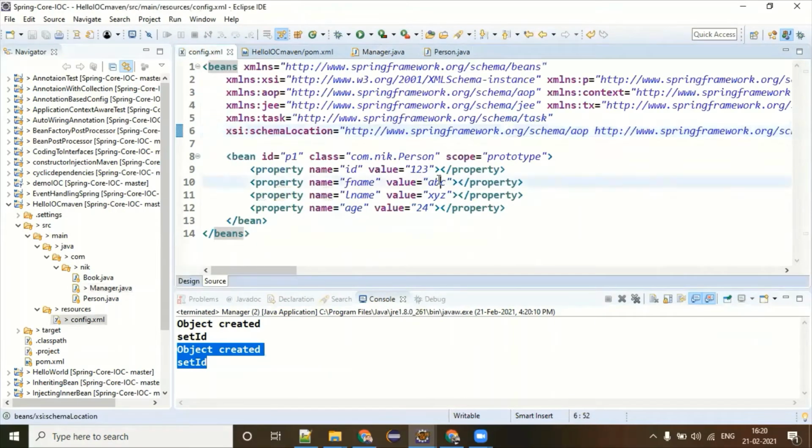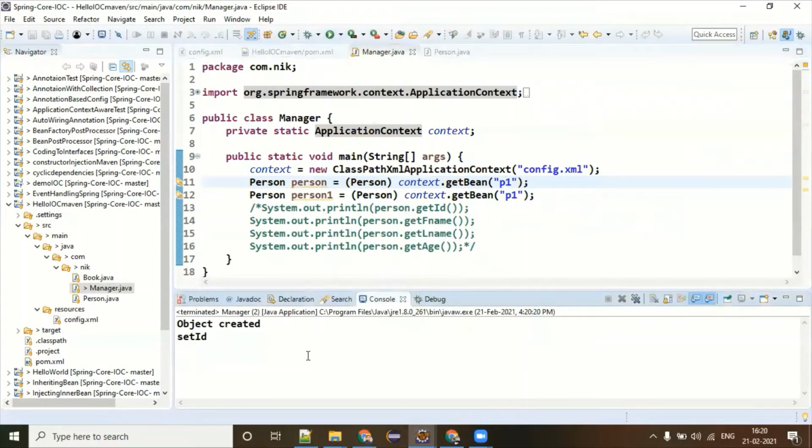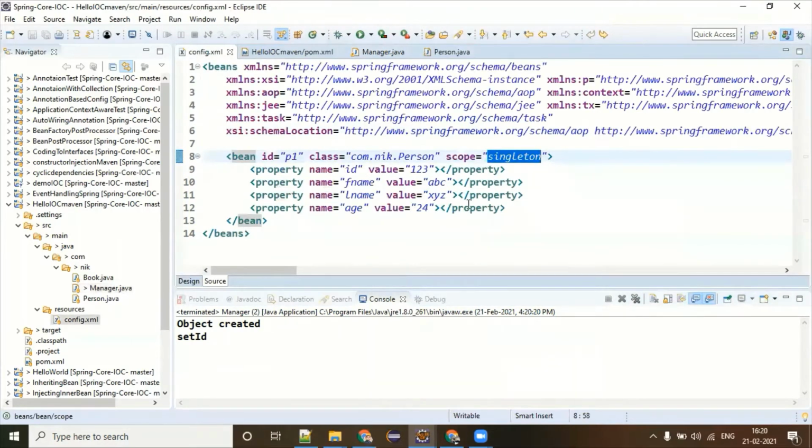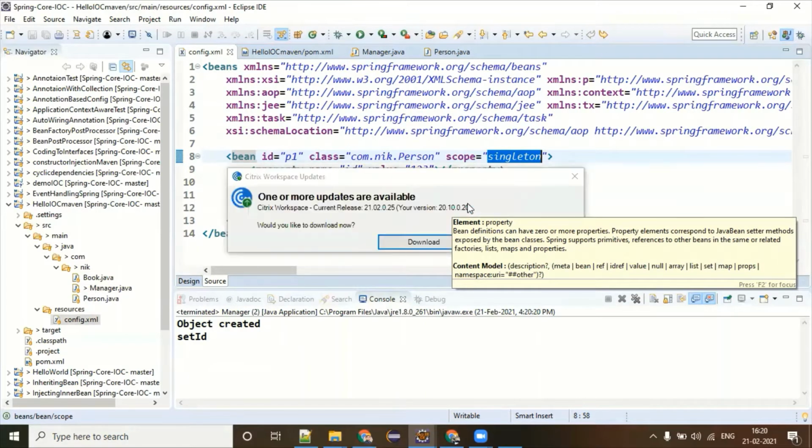Back to singleton, and try running the manager class again and see what's happening. Only 1 time. Even though you call the getWin method 2 times, the object is created only 1 time. Why? Because the scope is singleton, and singleton is saying that it doesn't matter how many times you need this object, once I have created it, I will make this object available wherever you are looking for it.